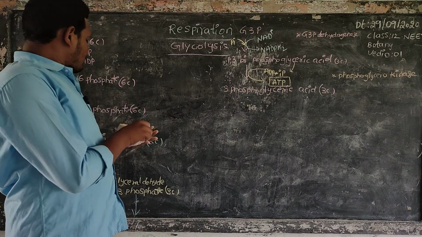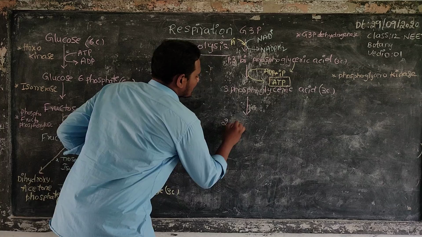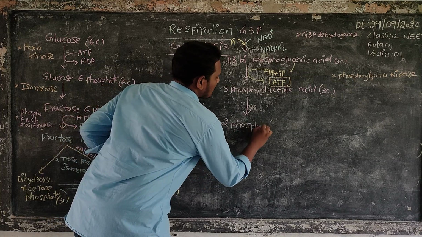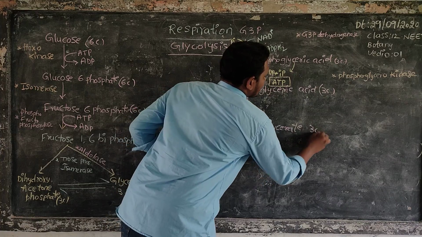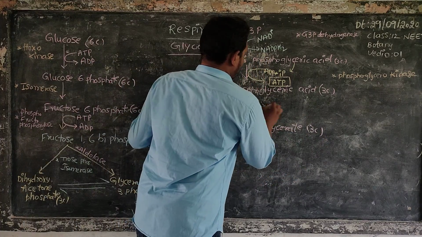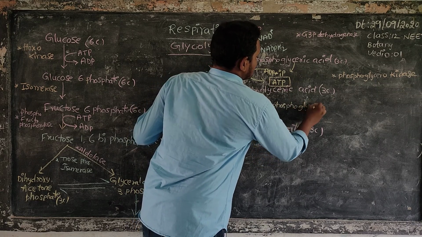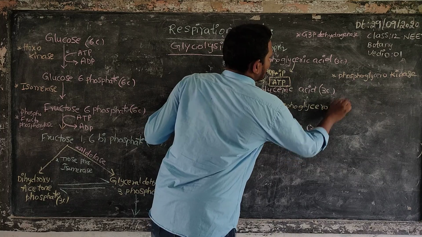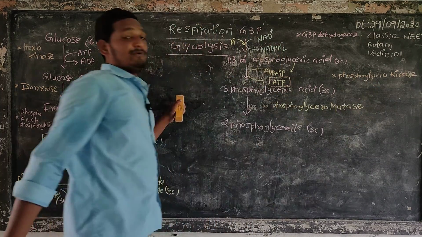Next, 3-phosphoglycerate changes into 2-phosphoglycerate, which is also a 3-carbon compound, by the help of the enzyme phosphoglyceromutase.